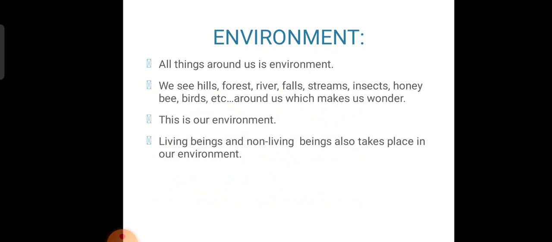So this is our environment. Living beings and non-living beings also take place in our environment. Is that clear, children? Where we live, the surrounding is called the environment.